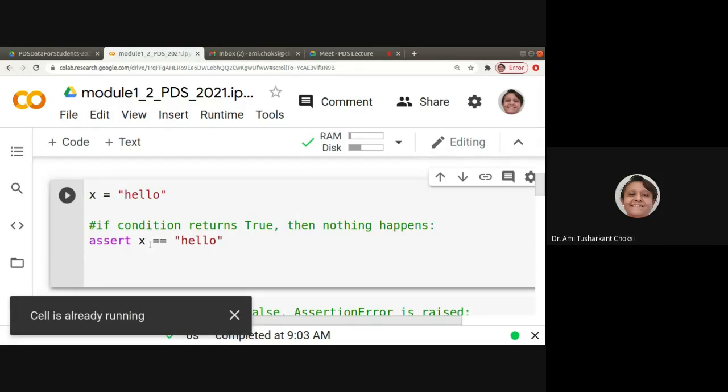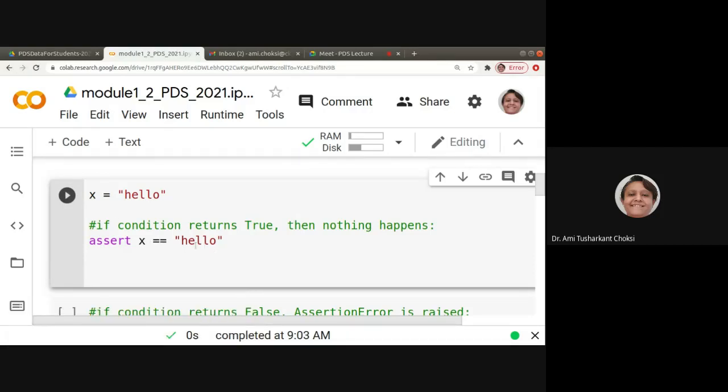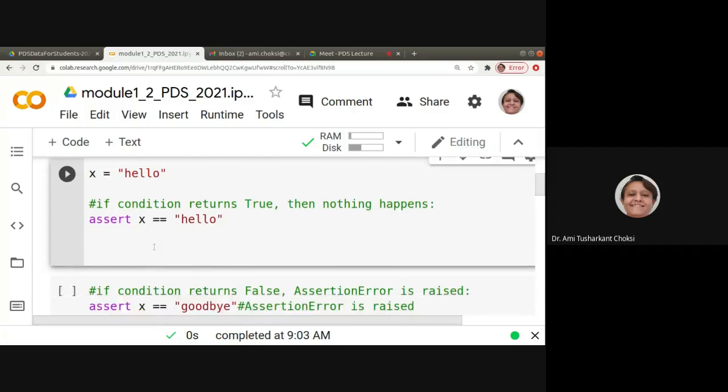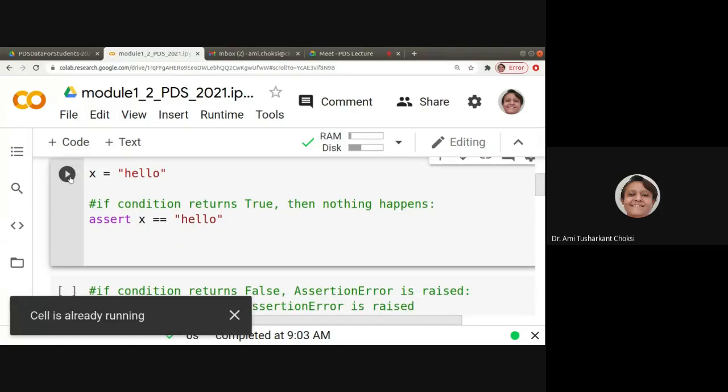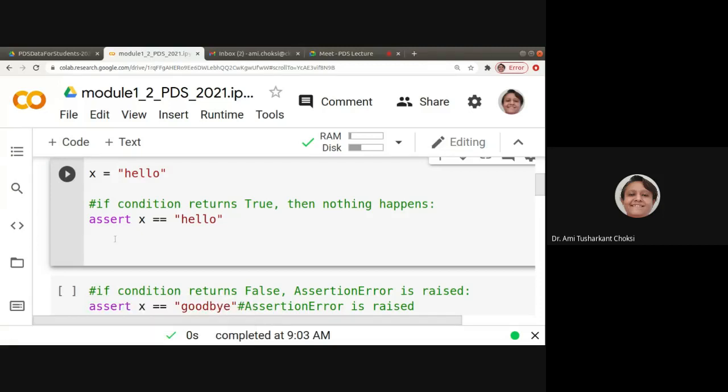X is equal to hello. Assert X is equal to hello. Nothing happens. Let me show you again by running. Any output? No output. Okay.